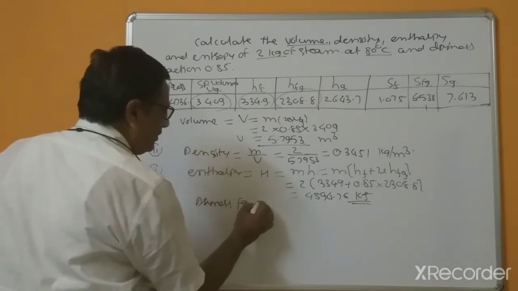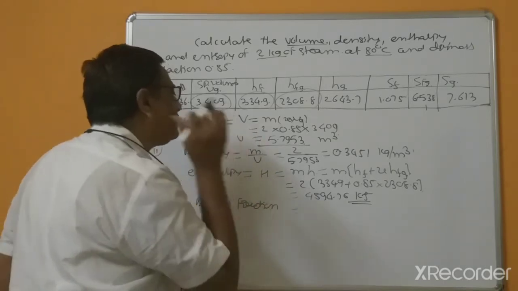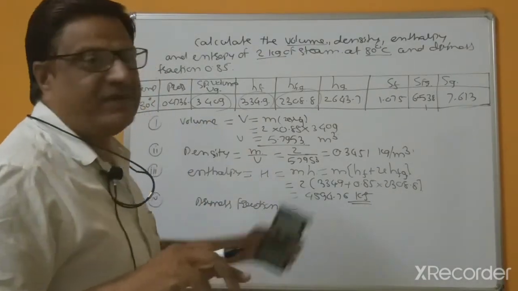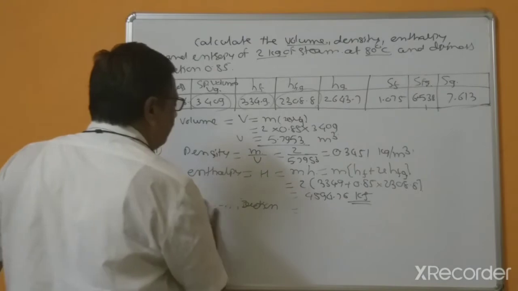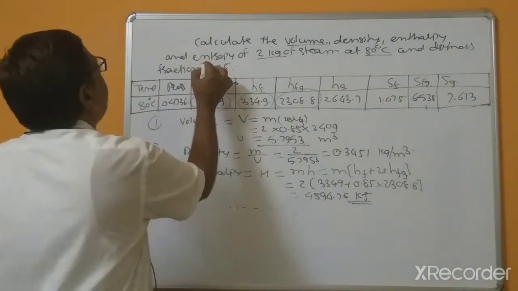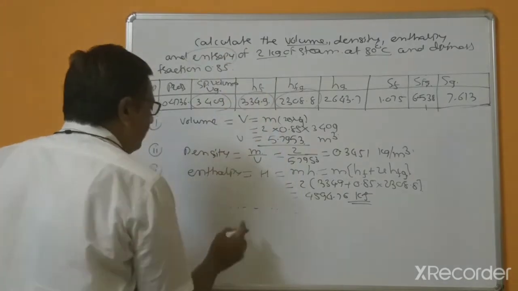And this is the fifth, dryness fraction. The dryness fraction is already given, so this is not the fourth bit because the dryness fraction is 0.85. Enthalpy and entropy are asked.